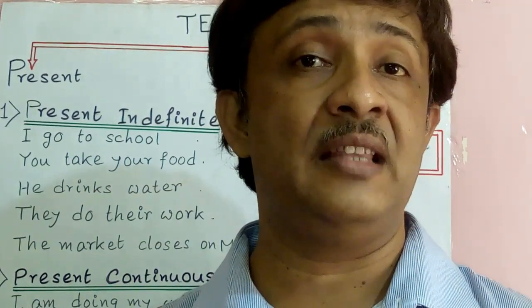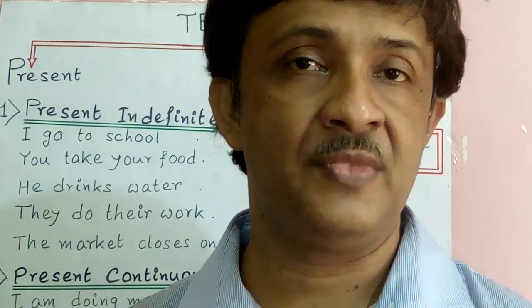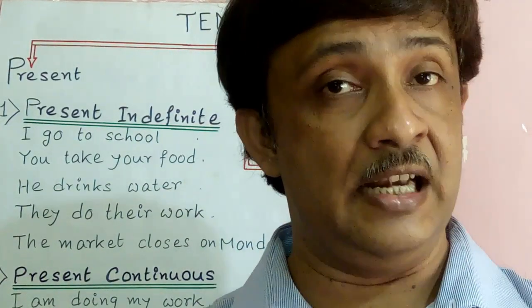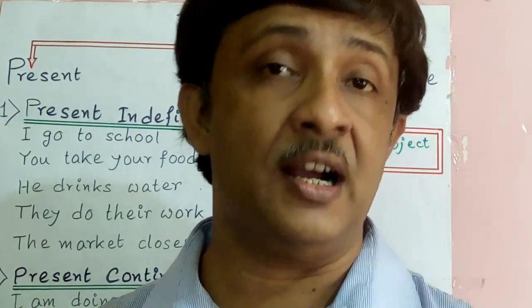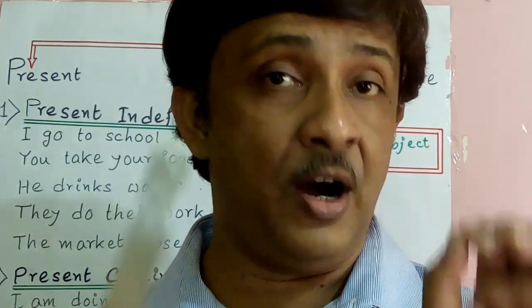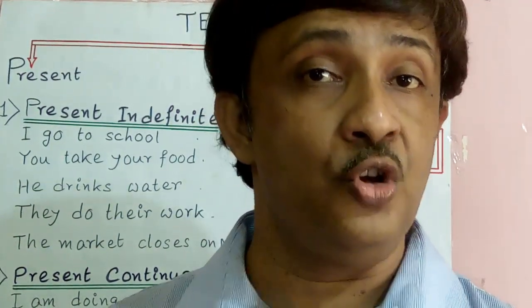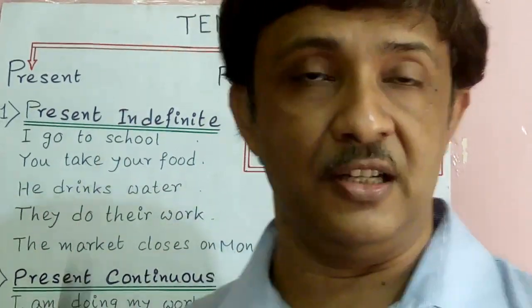So by using the method, how can we know the time of work? We use verbs there. By using verbs, we can know that the work was done earlier, that is past tense. By using the verb, we know that the work is being done now, in the present, that is present tense. Or by using verbs, we know that the work will be executed in the future, so that is future tense.